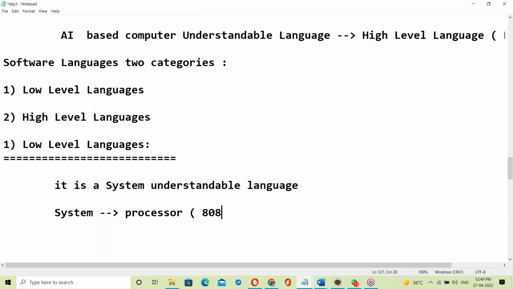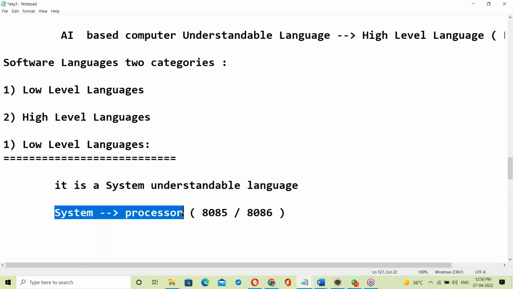Processors like 8085 and 8086. Currently we are using 8086. Before the 90s, 8085. In the 90s onwards, 8086.